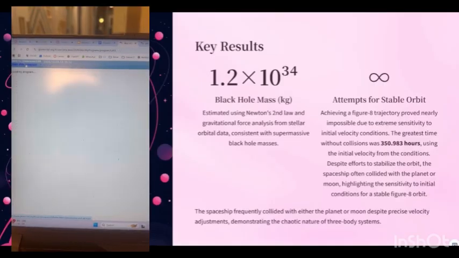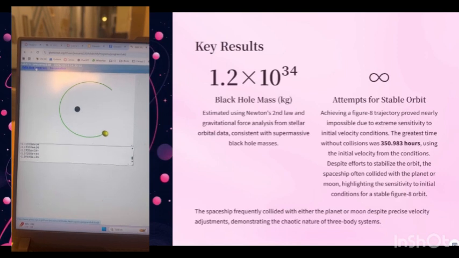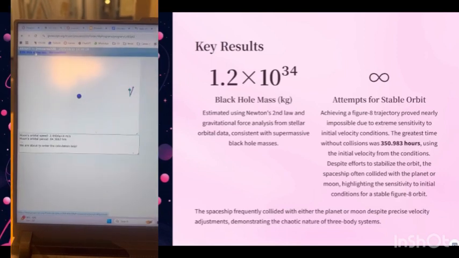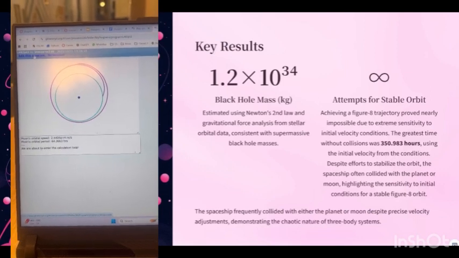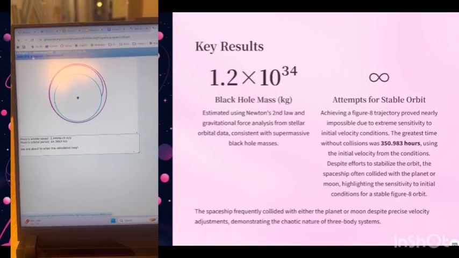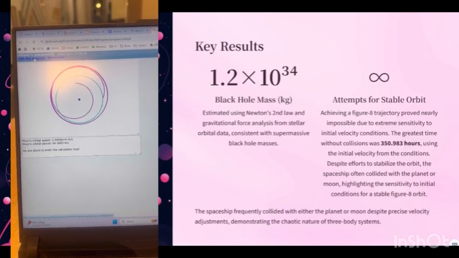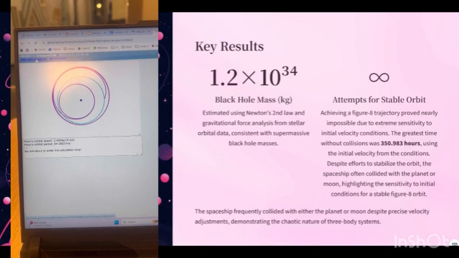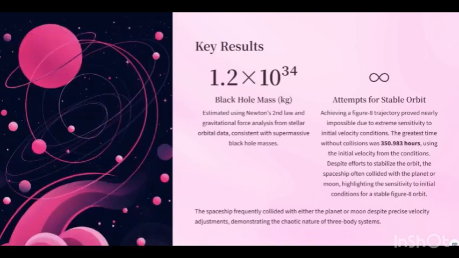For our results in part 1, the black hole mass was estimated at 1.2 times 10 to the 34 kilograms using Newton's second law and gravitational forces on the star. In part 2, achieving a figure-8 trajectory proved nearly impossible due to extreme sensitivity to initial velocity conditions, and the greatest time without collisions was 350,983 hours using the initial velocity from the conditions. Despite efforts to stabilize the orbit, the spaceship often collided with the planet or moon, highlighting the sensitivity to initial conditions.